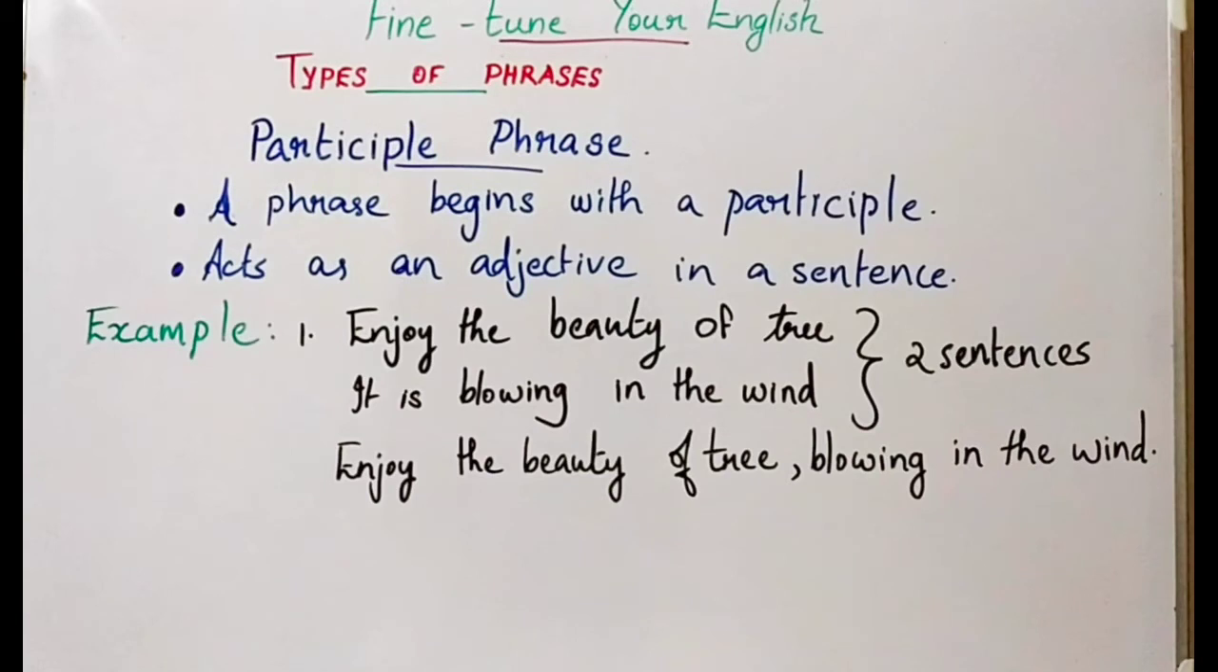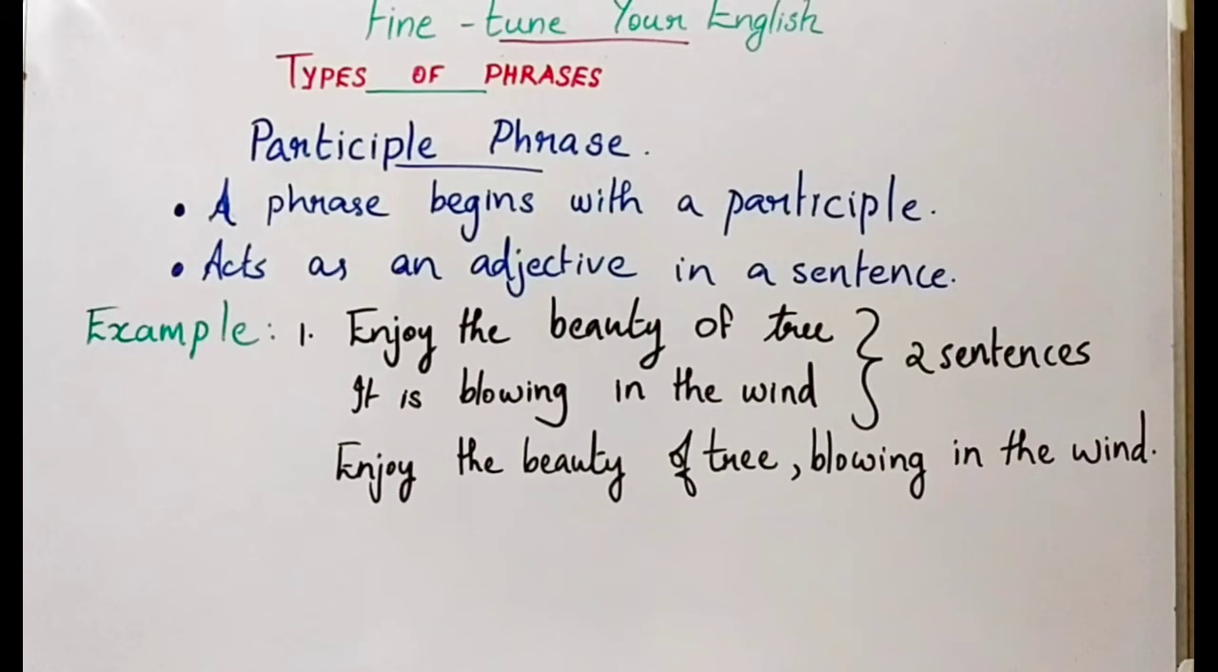First example, there are two sentences. Enjoy the beauty of the tree, it is blowing in the wind. These are the two sentences. We can combine them together using a participle phrase. Enjoy the beauty of the tree, blowing in the wind.